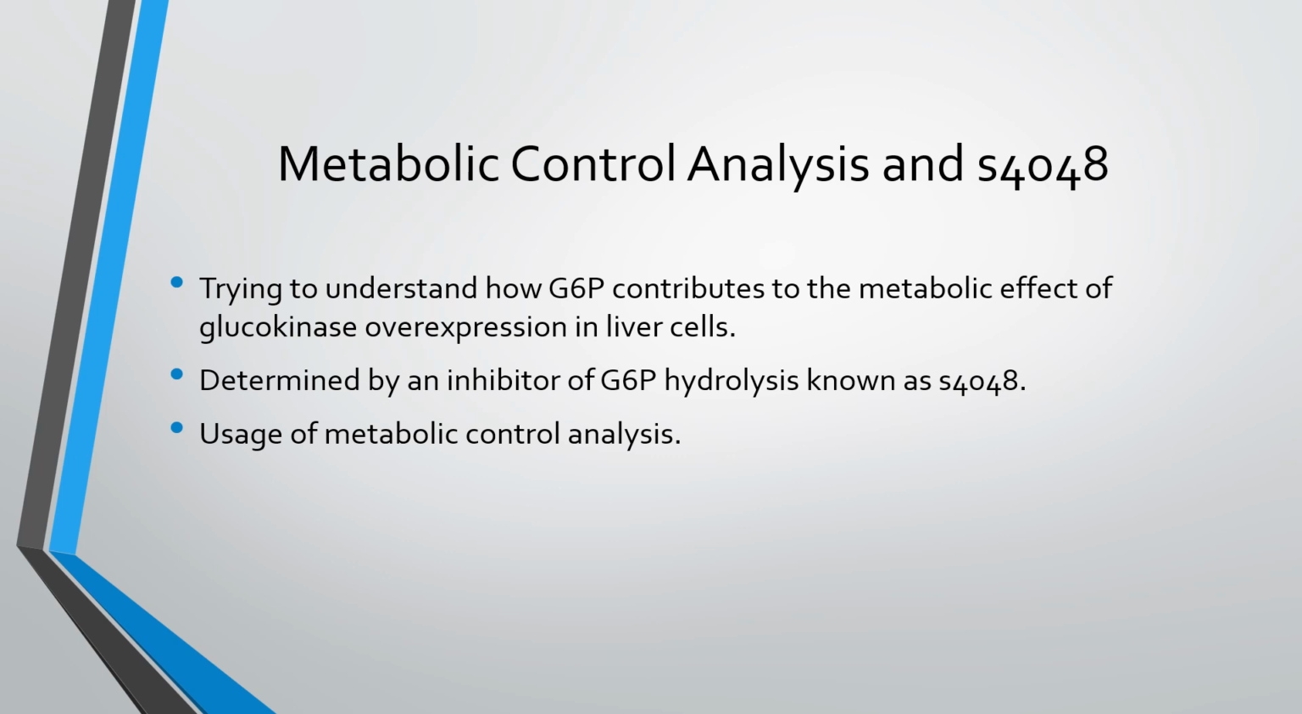To start off, an inhibitor of glucose 6-phosphate hydrolysis called S4048 was used to modulate the cell content of glucose 6-phosphate without glucokinase expression. Metabolic control analysis will also be used. Now, what is metabolic control analysis? Well, it is a way to quantify the control that concentrations and changes in enzyme activity have on the flux into a pathway. This will come into play later on.